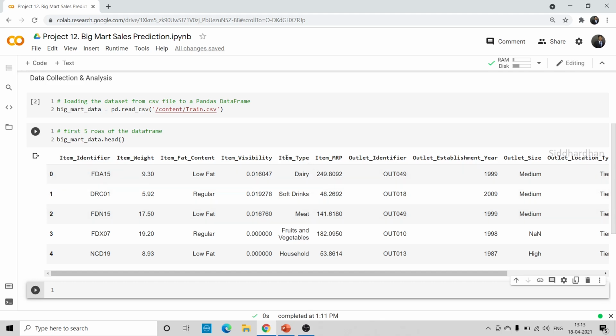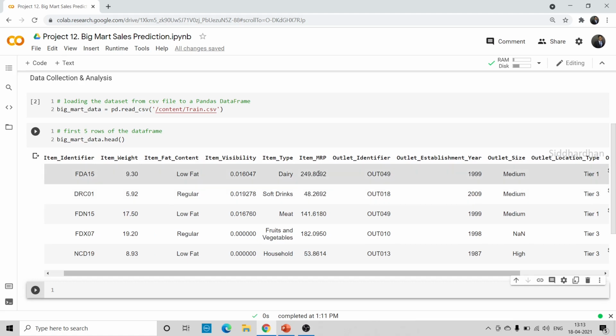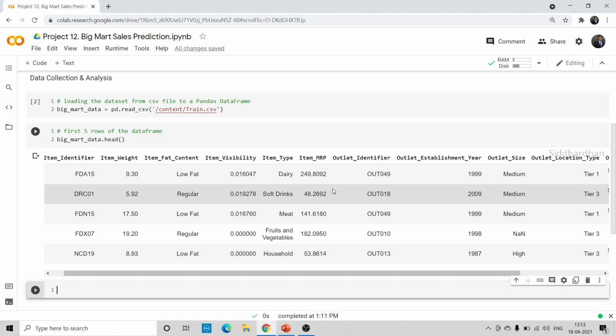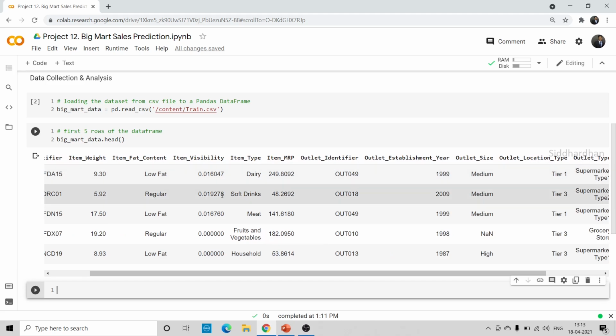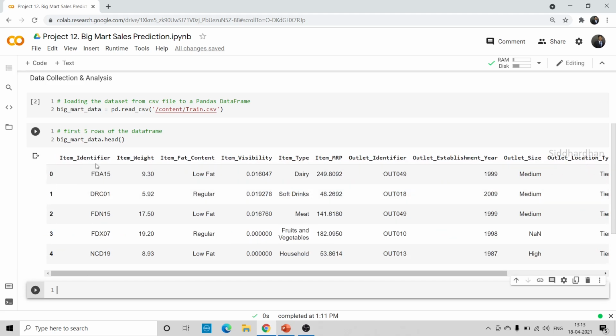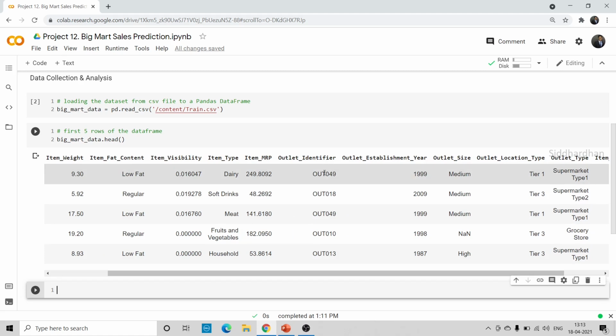This is given in the item type, and we have the MRP price here. These are in US dollars. These are given in item MRP, which is the maximum retail price. Then we have the outlet identifier. Similar to the product ID, we have this outlet identifier. So outlet represents different stores. This Big Mart has several stores, and we got a set of stores here. These are identification numbers for such stores or outlets.